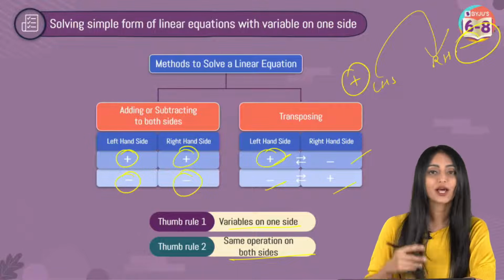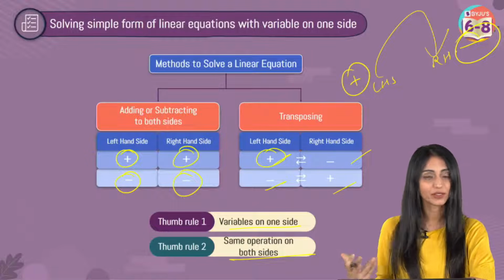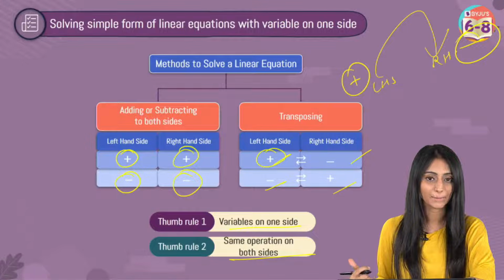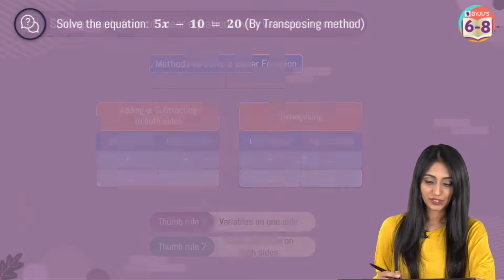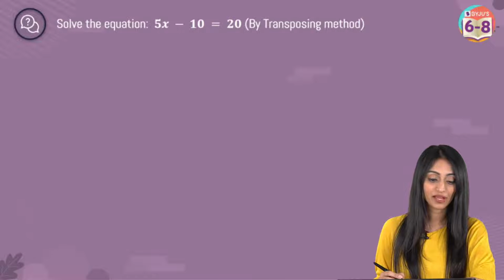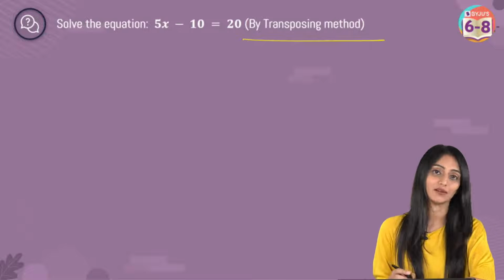All right. So let's try out a question so that we will get a better understanding of how to apply this. All right, so let's take a look. Solve the equation 5x minus 10 equals 20 by transposing method, right? Transposing method we have to use.